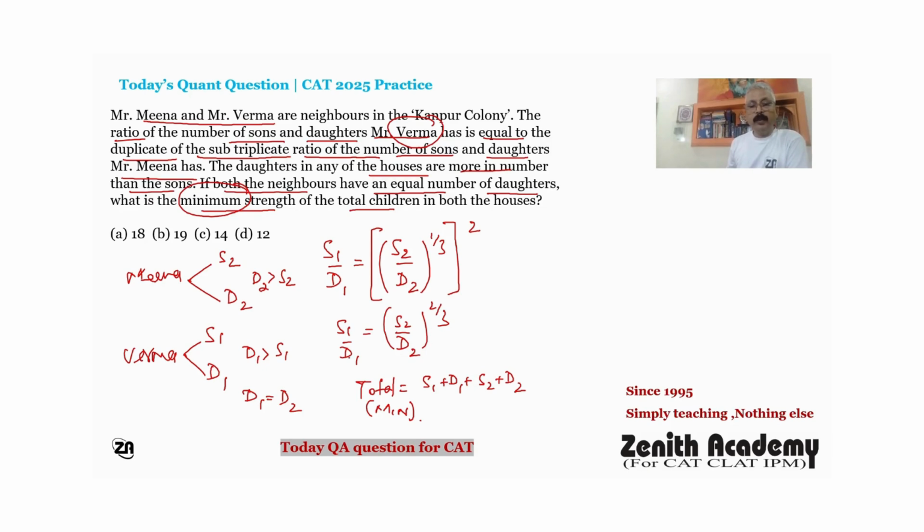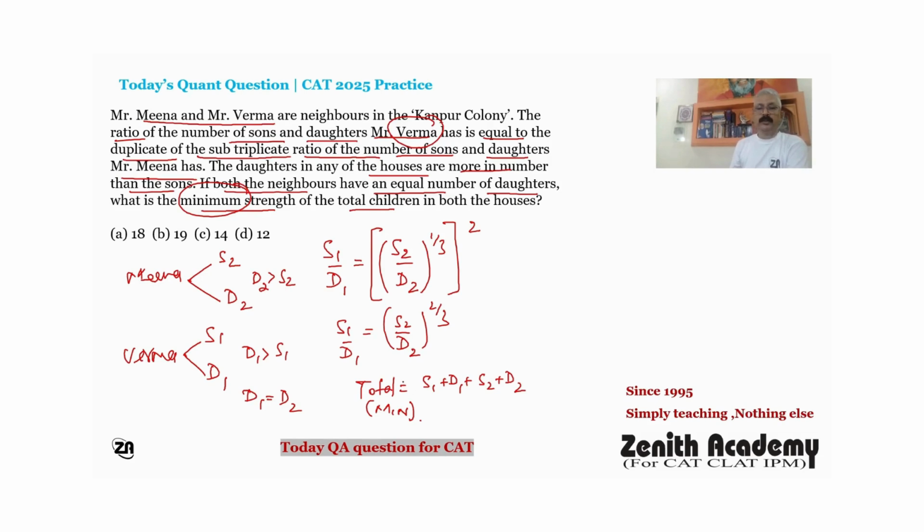So this ratio should also be natural numbers. For this purpose, S2 and D2 both must be perfect cube numbers, right? This is a very important point which you have to consider.